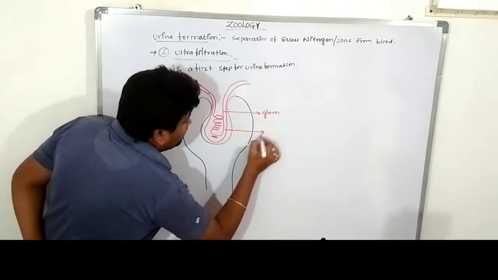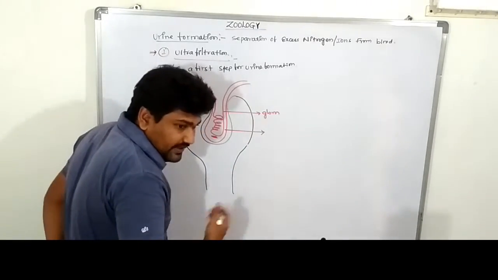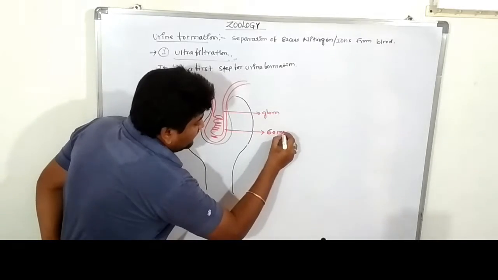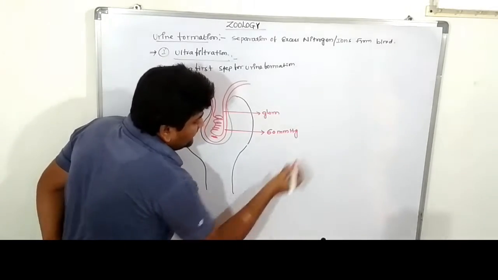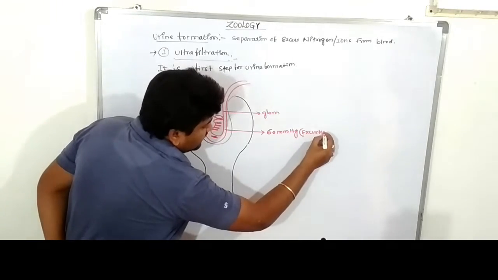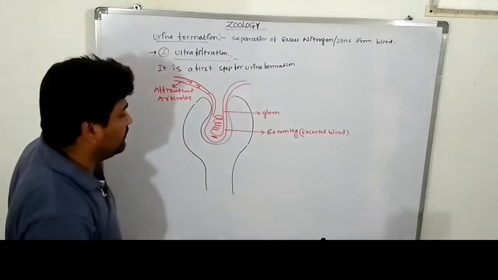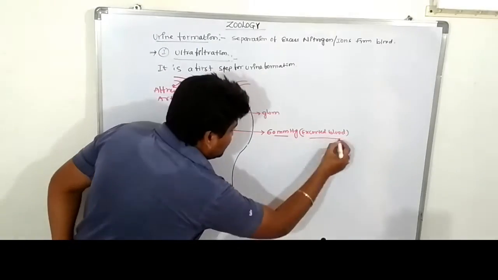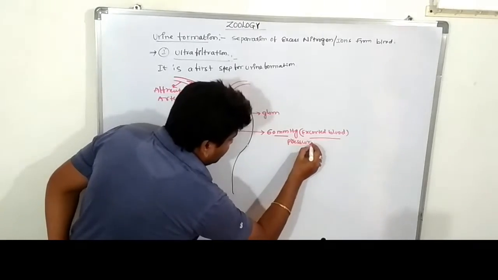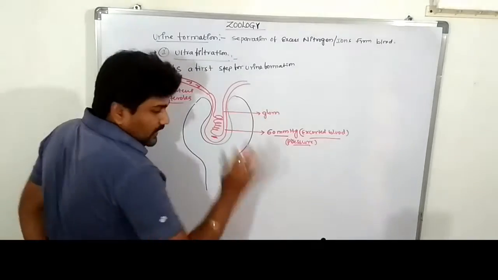The blood is exerting some kind of pressure. The pressure is 60 mm of mercury. The blood is exerting how much? 60 mm of mercury of pressure is exerted by blood in the glomerular region.